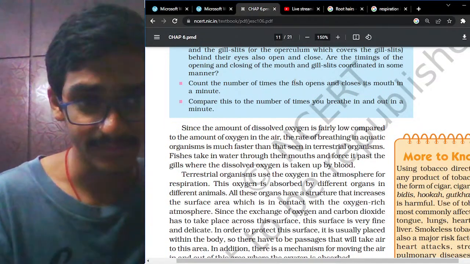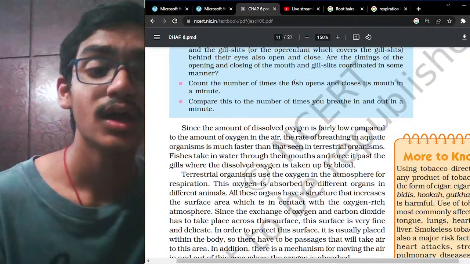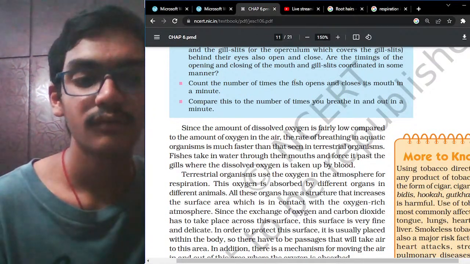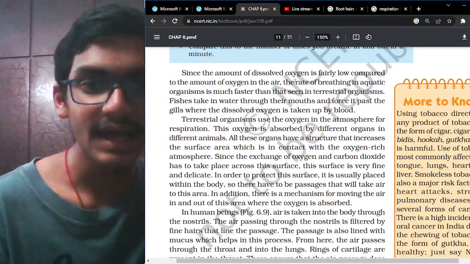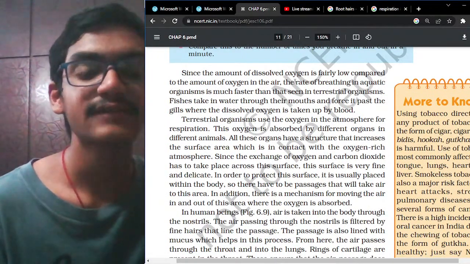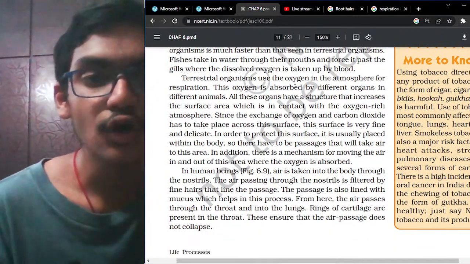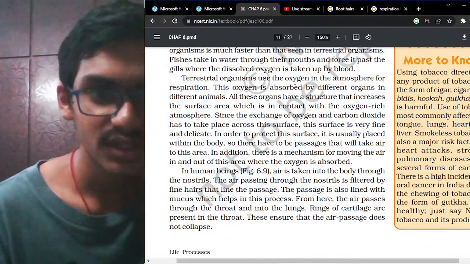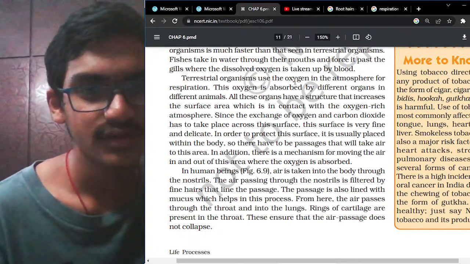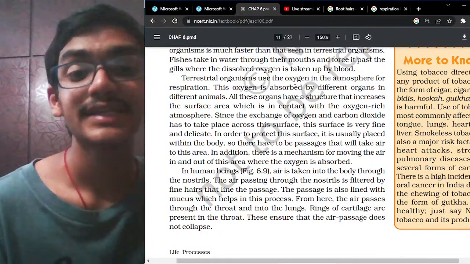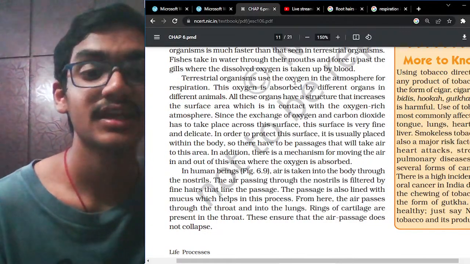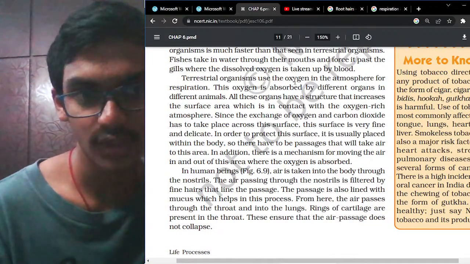The fishes take in water through their mouths and force it to pass through their gills, where the dissolved oxygen is taken up by the blood. Terrestrial organisms use the oxygen in the atmosphere for respiration. All the organs have structures that increase the surface area in contact with the oxygen-rich atmosphere.